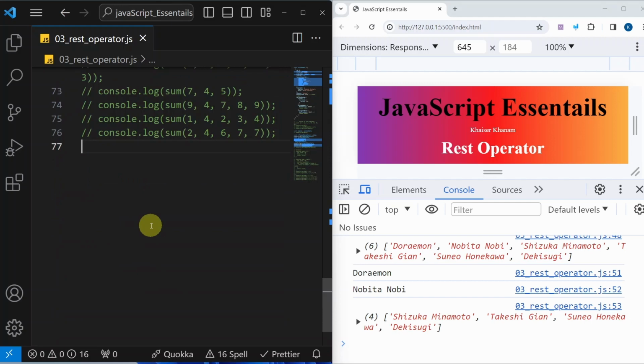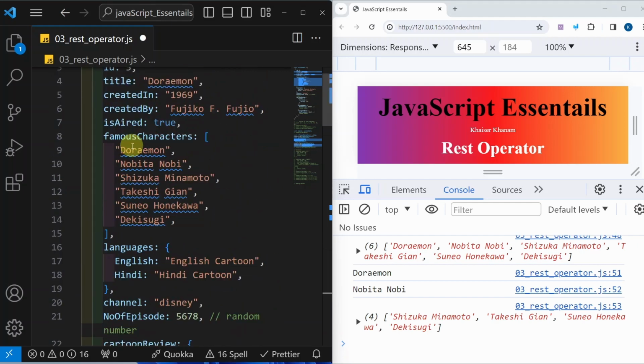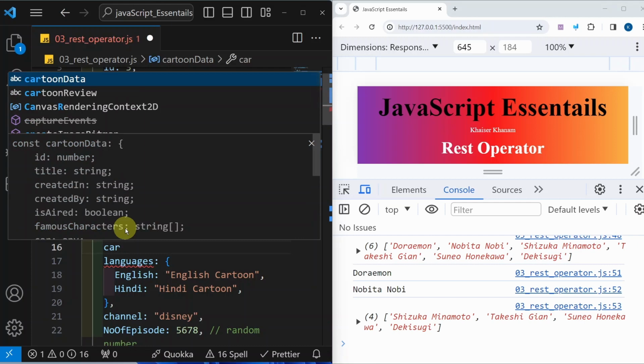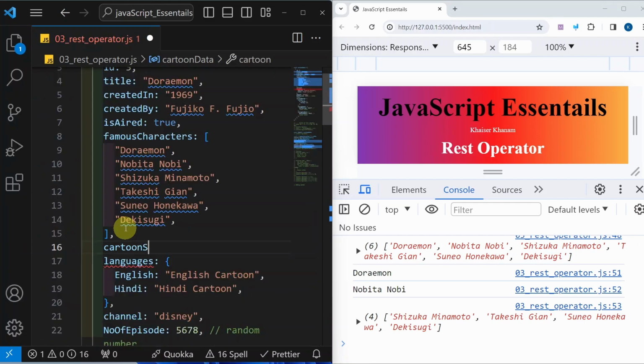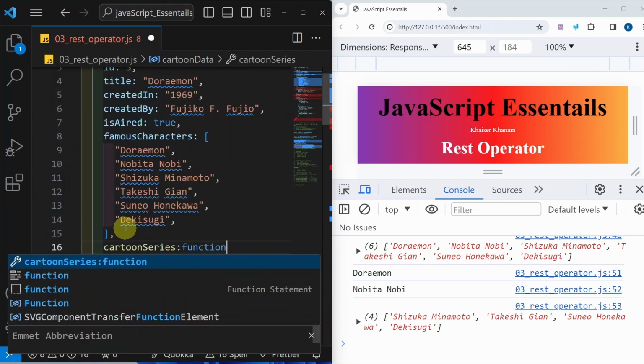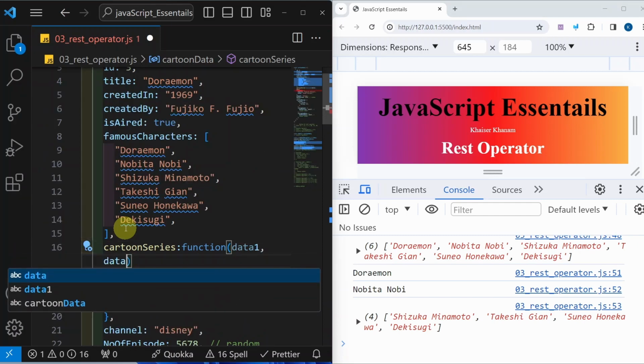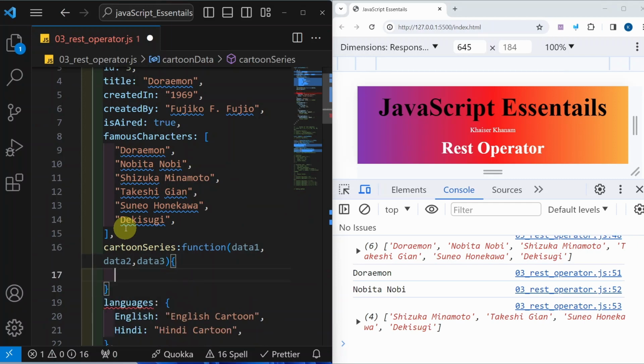So now we will be adding a method inside our example. I will come up, and below this famous character, I will add one method inside my object. I will write cartoon series, and inside this I will pass this function, and here I will write data1, data2, and finally data3. Here I am passing multiple parameters, and I will write log.